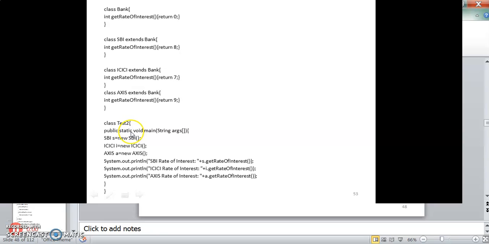Class Test2 is the surrounding class of the main function, and here we are creating objects of SBI, ICICI, and Axis. Using each object we access the rate of interest function. This is an example of method overriding, and not method overloading at all. In overloading, function matching is done based on the number and types of arguments. But here, function matching is done at runtime, when the function call is encountered, and the corresponding function is executed.